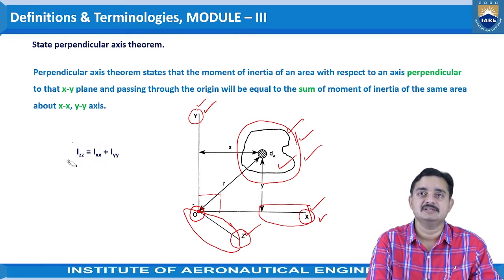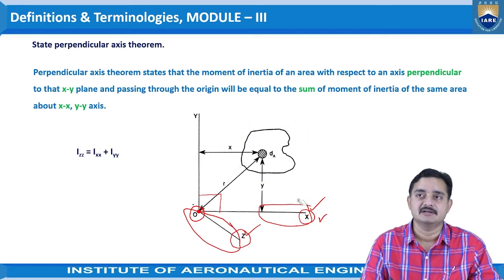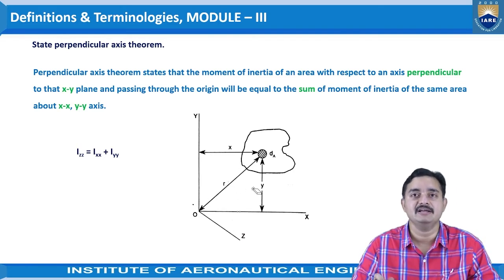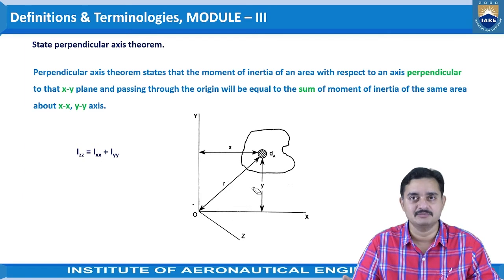With this, we can understand that the moment of inertia can be identified for any orientation of the object and with respect to any required axis.